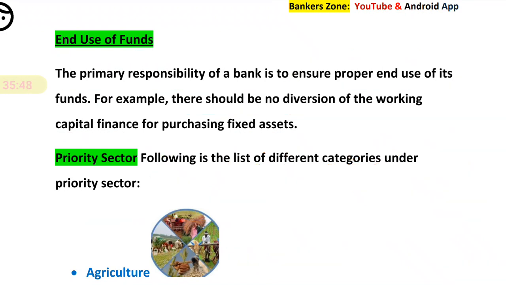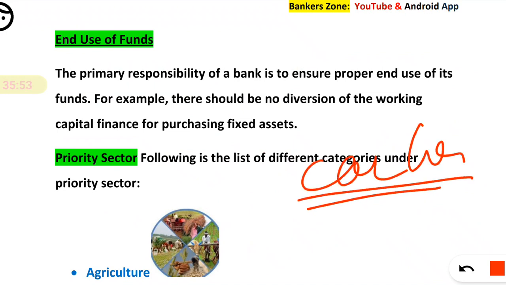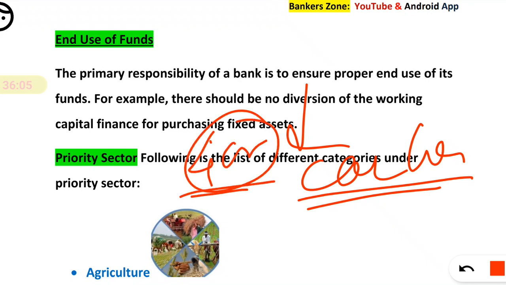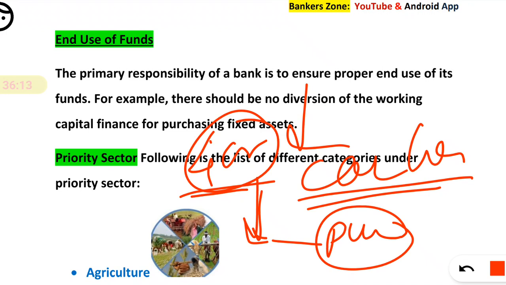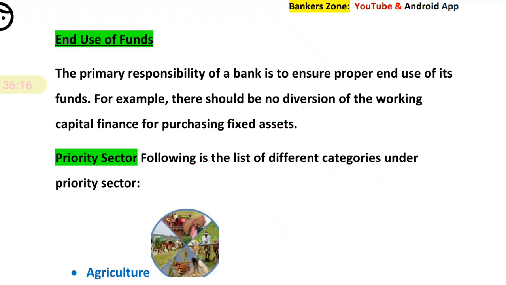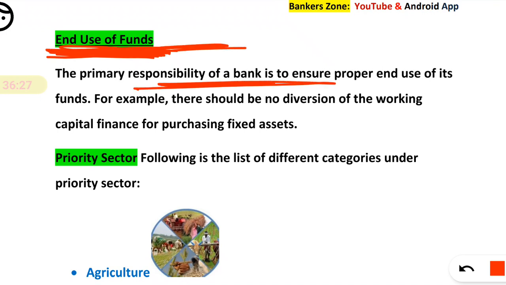So the end use of the fund is not ensured here. For example, say you have taken a loan for a car. You come to the branch and say, I have to buy a BMW or say a Rolls Royce worth 4 crore, so give me the loan. So the bank gave that 4 crore loan, and from that he purchased a property. So this is not ensuring the end use of the fund. Simply it means that whichever loan the bank is giving, it is the bank's responsibility that the end use of the fund should be ensured by the bank.